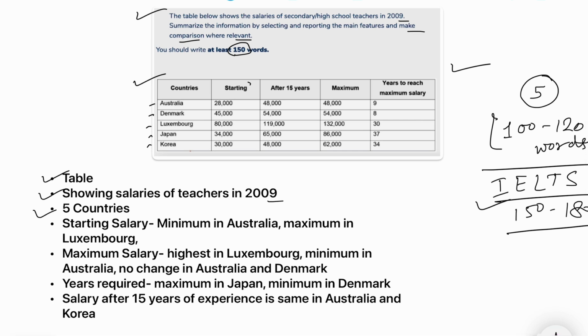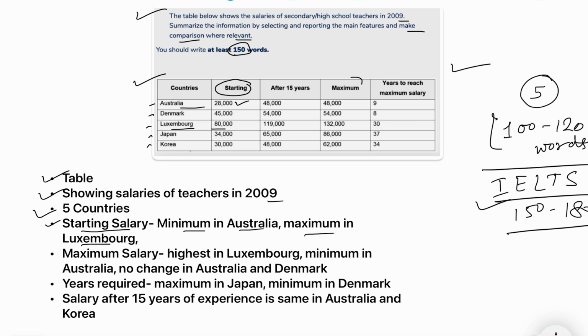First of all, considering the starting salary, just find out the minimum and the maximum. So you can see starting salary is minimum in Australia, and maximum in Luxembourg.